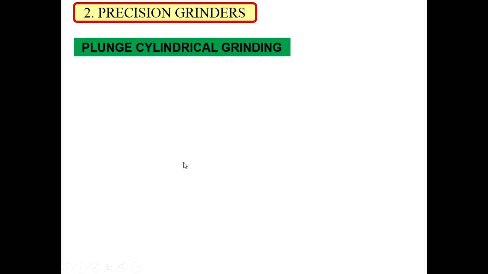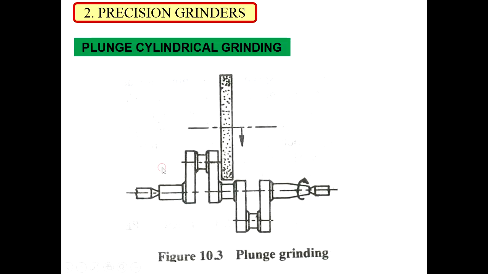Then we have plunge grinding. Now plunge grinding is a form of outside diameter grinding or OD grinding we can say. However, the major difference is that the grinding wheel makes continuous contact with a single point of the object instead of traversing the object. So there will be a single point contact, and you can grind at the single point contact. You can see at this place. Okay. So different single point contacts can be ground. So this is again another place. Okay. So this can be ground with the help of the grinding wheel. So by using the single point contact, we are grinding.